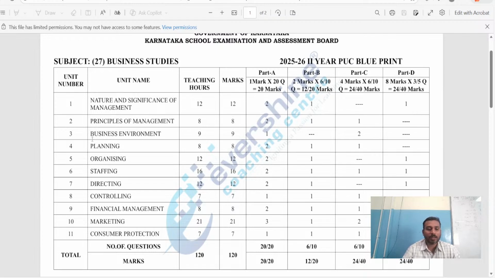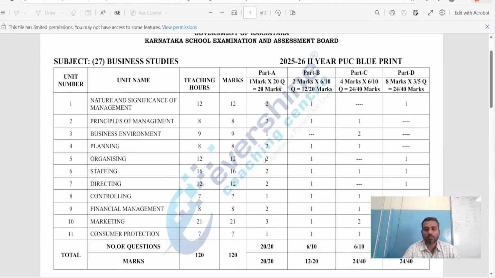Next, chapter number 3, business environment. The total marks is 9, where we can expect one 1-mark question and two 4-mark questions. Then planning, total 8 marks: two 1-mark questions, one 2-mark question, and one 4-mark question.